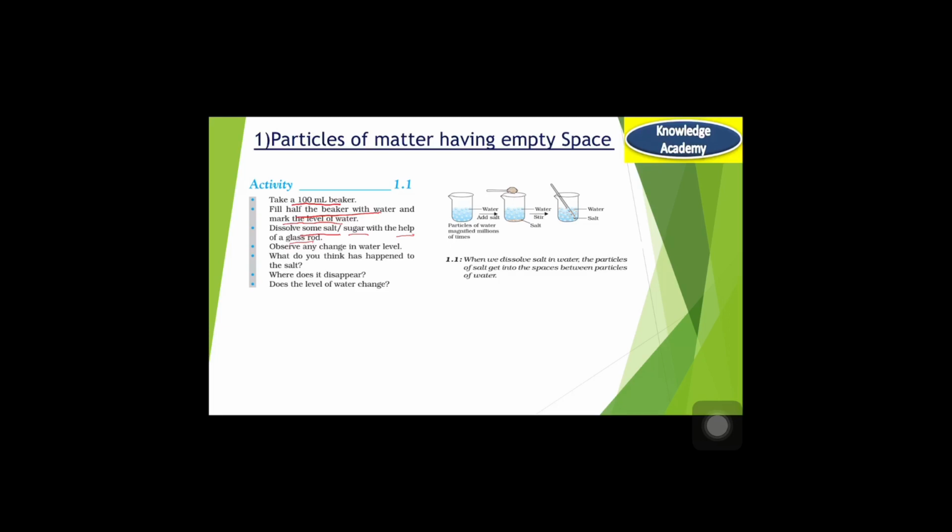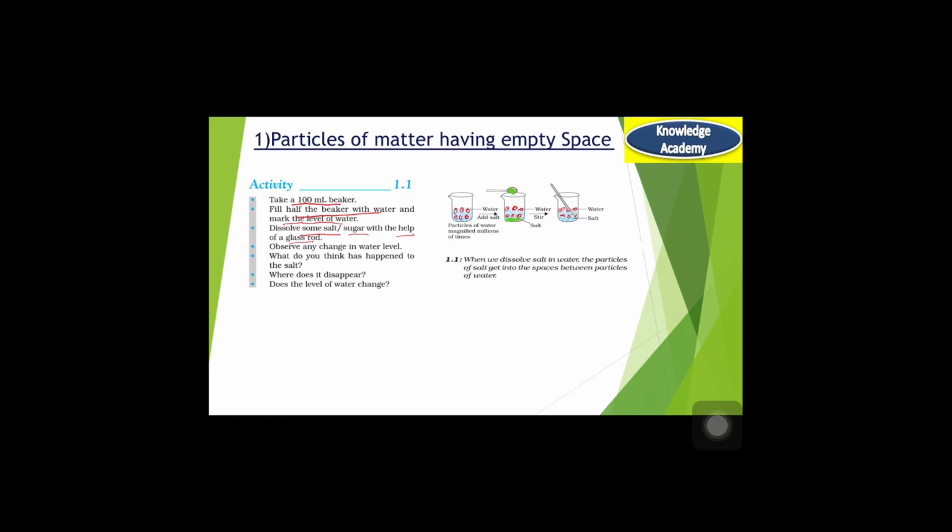I use red color for particles of water and green color for particles of salt. So all these are particles of water. One tablespoon of salt. These are particles of salt.